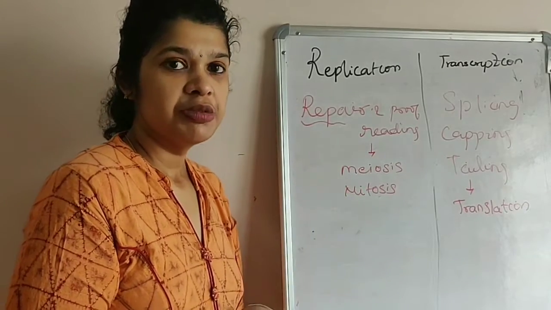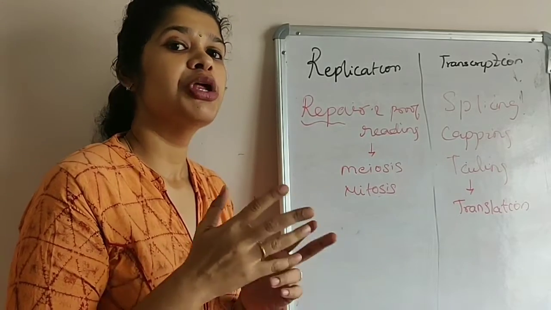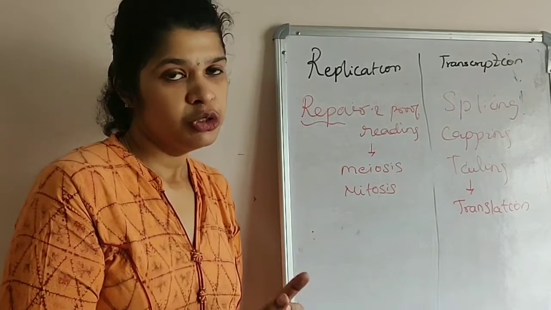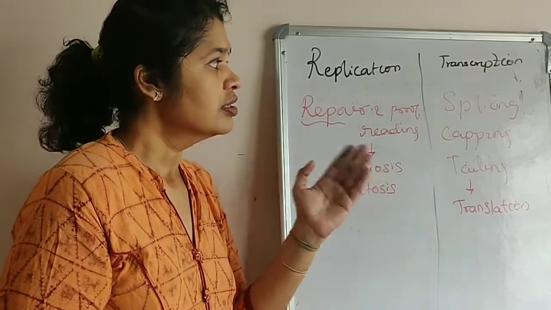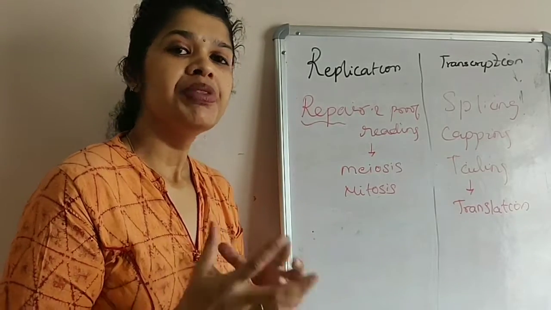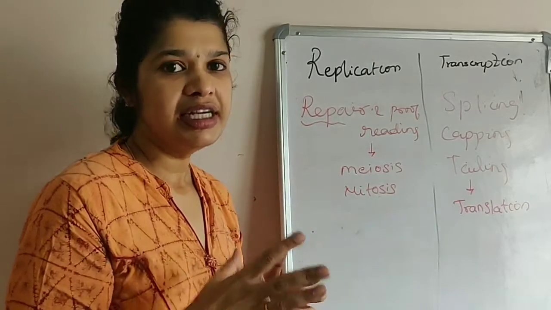Whereas in transcription, after transcription in eukaryotes, there are introns which have to be removed and exons have to be joined together to produce a mature messenger RNA. So that process, splicing, happens, and to prevent the mRNA from damage by the cytosolic enzymes, there is capping and tailing.